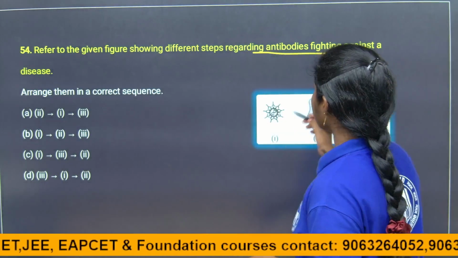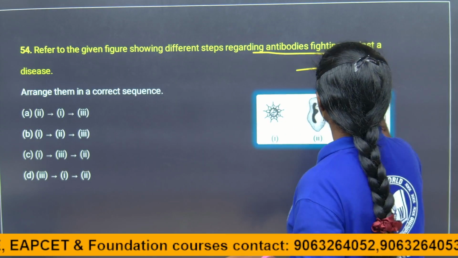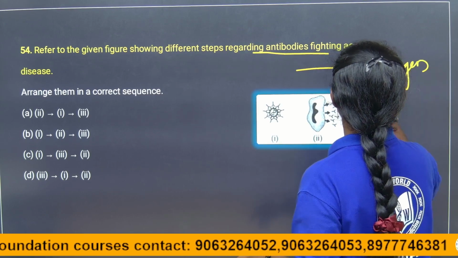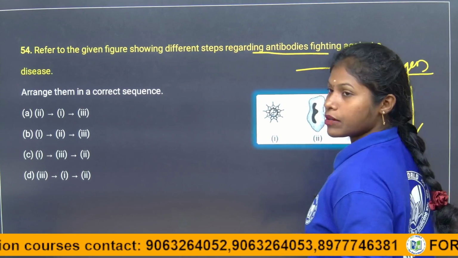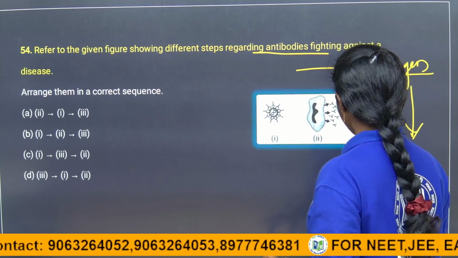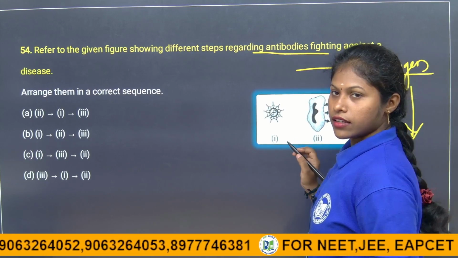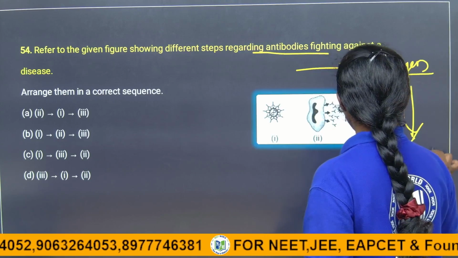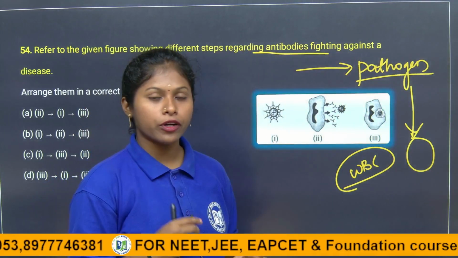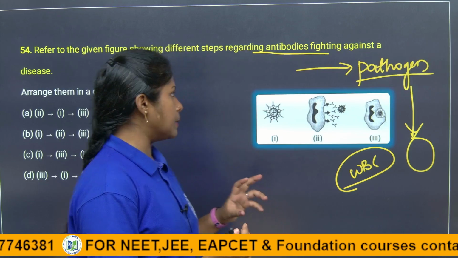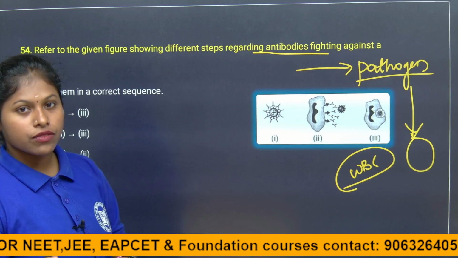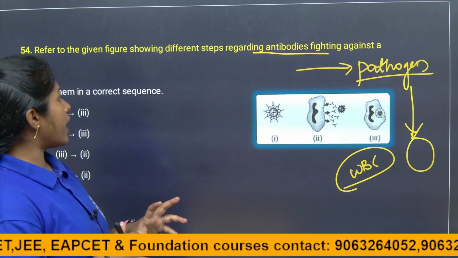If the pathogen attacks, what will happen in our body? In the blood, what do we have? WBC, nothing but the immune cells. So if they attack, how does the body protect us from the pathogens, we'll see here. They are saying the antibodies which are present in our body are fighting against the disease.